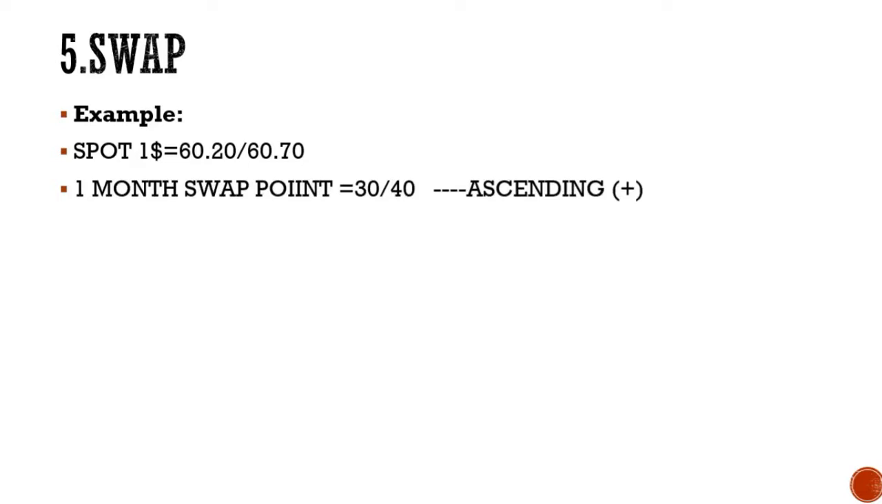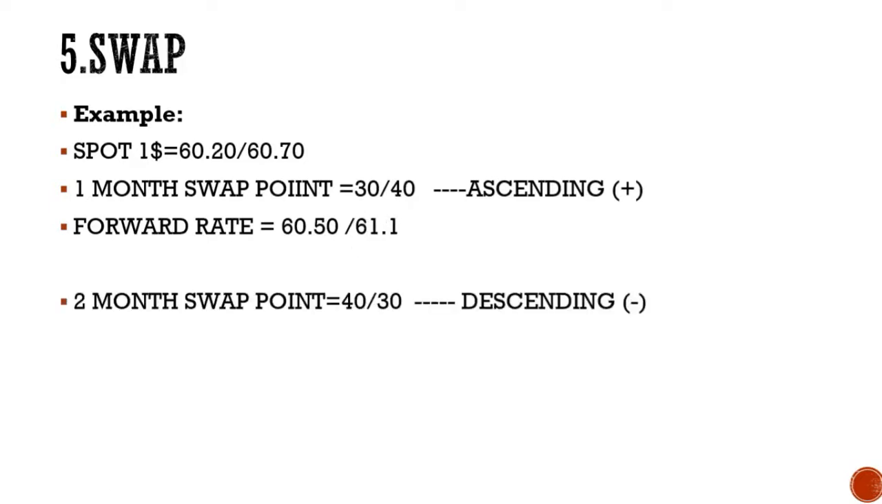Now if you look carefully, 30 and 40, the numbers are in ascending order. When the swap points are given in ascending order, we usually add those points to the spot rate, and with that we get the forward rate. So our forward rate will now be, it was 60.20. Because it is 30 to 40, it is ascending, we will add these swap points. So it will be 60.20 plus 30 points, so that becomes 60.50. Similarly, 60.70 plus 40 points, when you add it, you will get 61.1. So your forward rate changes.